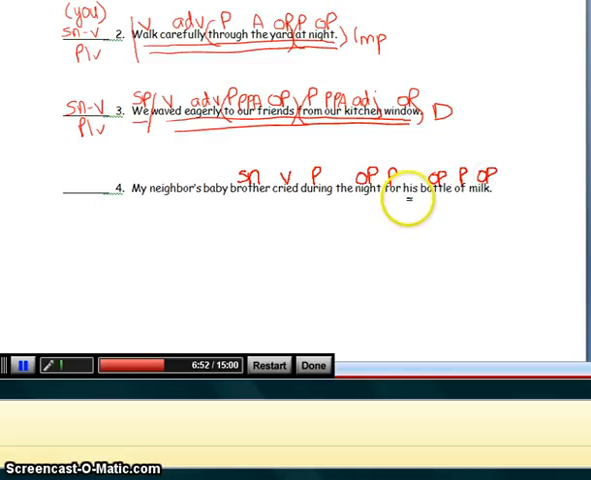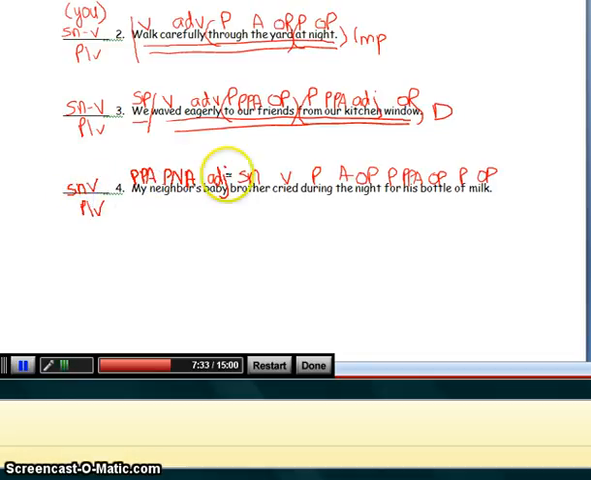Go backwards. Whose bottle? His. Possessive, pronoun, adjective. Keep going backwards. The, article, adjective. What kind of brother? Baby, adjective. Whose brother? Neighbor's. And notice it ends in apostrophe S, so this is a possessive, noun, adjective. Whose neighbor? My, possessive, pronoun, adjective. Subject, noun, verb, pattern 1, check.